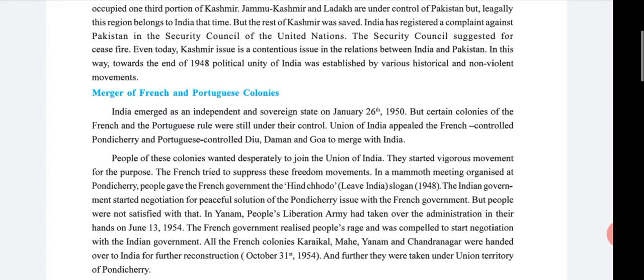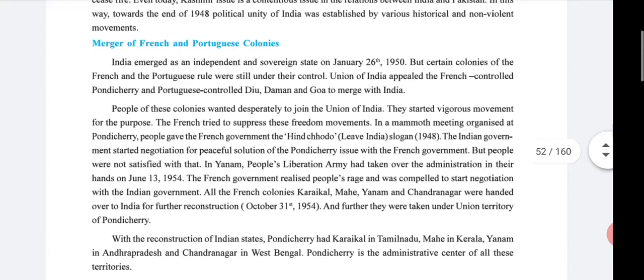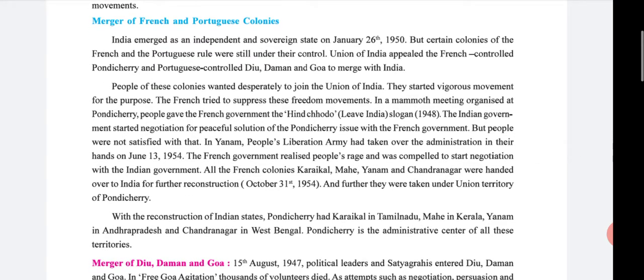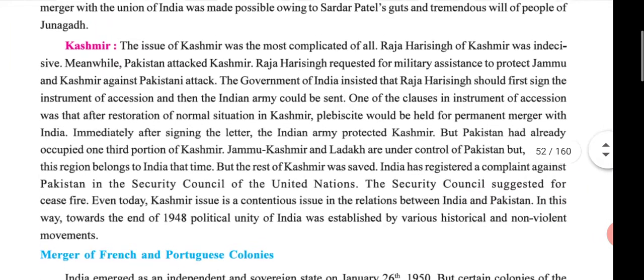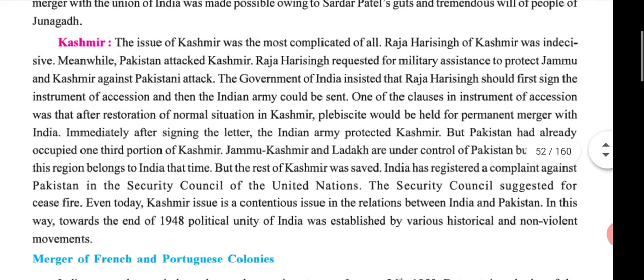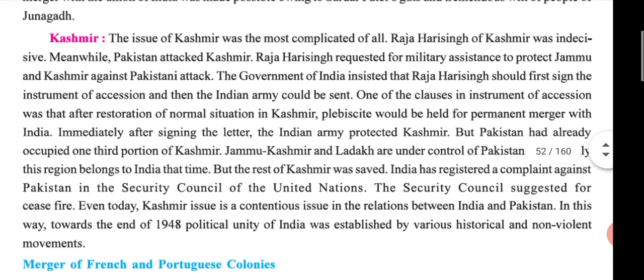Now we are moving on to the next topic, the merger of French and Portuguese colonies. Before that, please read the Kashmir topic. I will zoom the screen and scroll also so you can read easily. Please students, utilize this time.